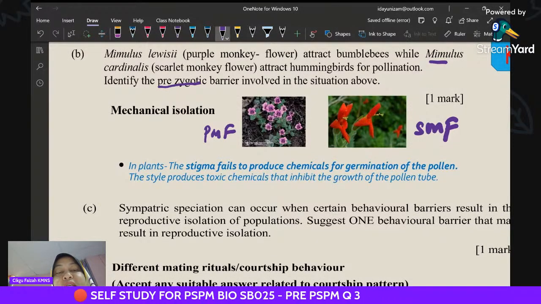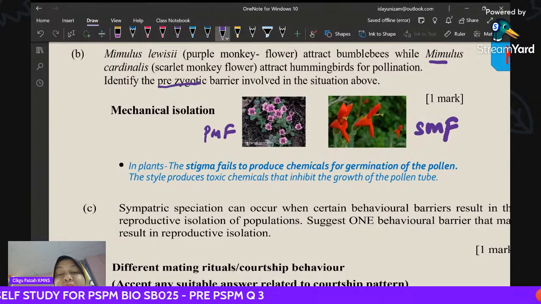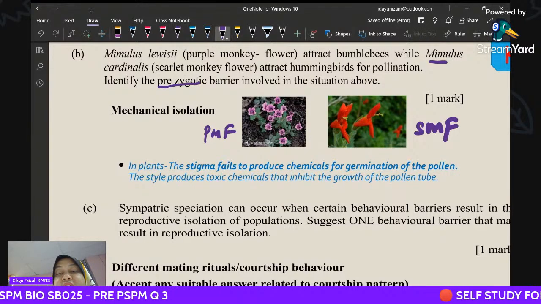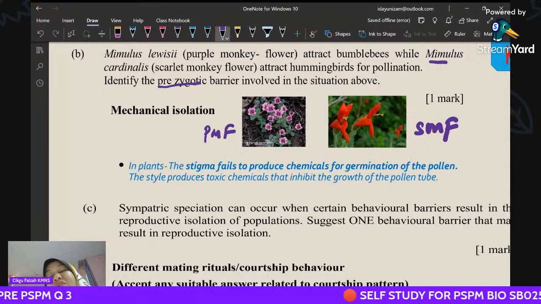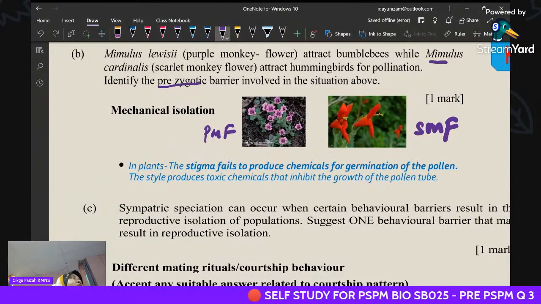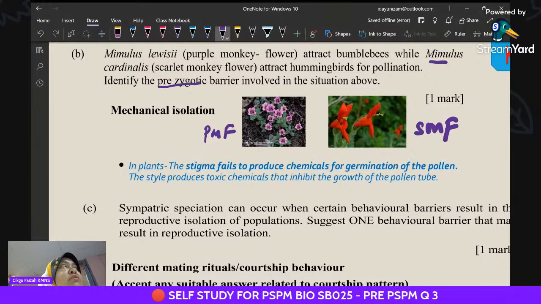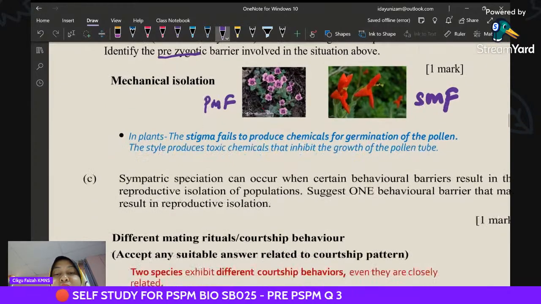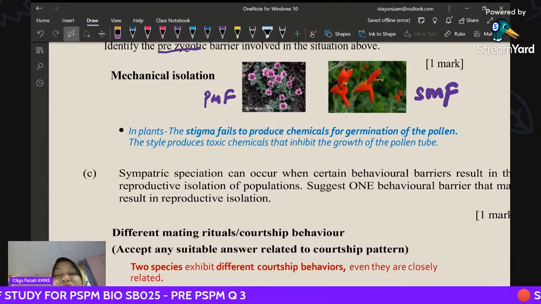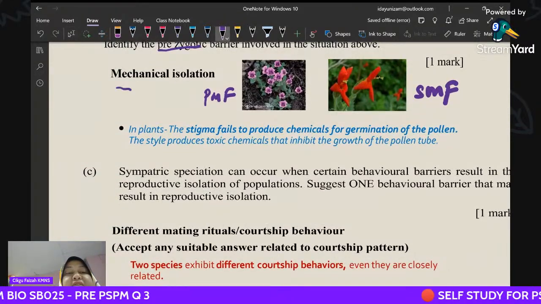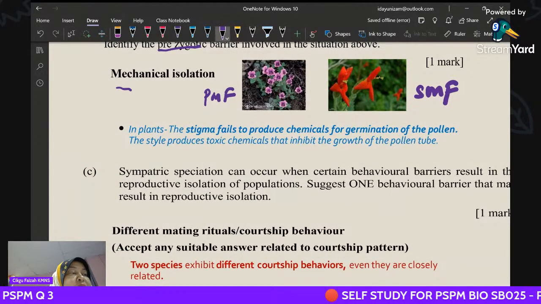Mechanical means what, class? The stigma fails to produce chemical for germination of the pollen. You still remember the topic reproduction, class? The stigma will secrete sugar, right? Or chemical, right? So that's a mechanical isolation. Teacher hopes you all remember.